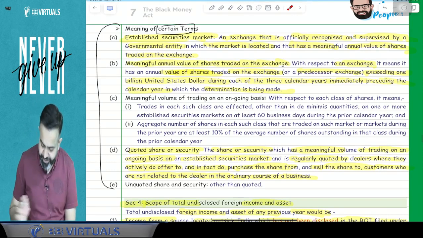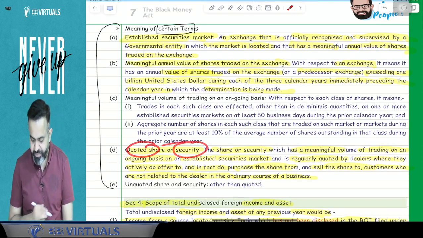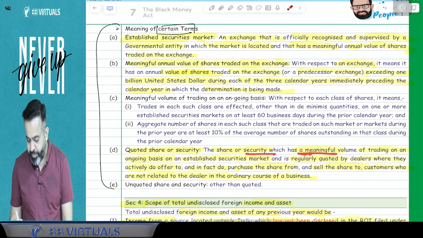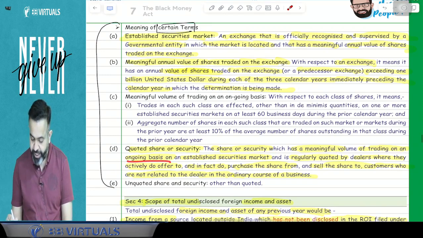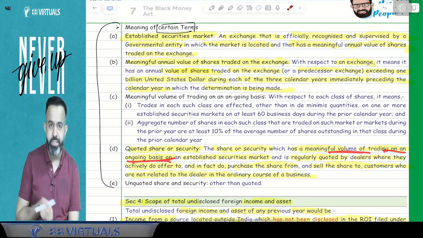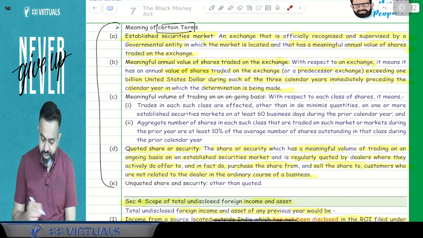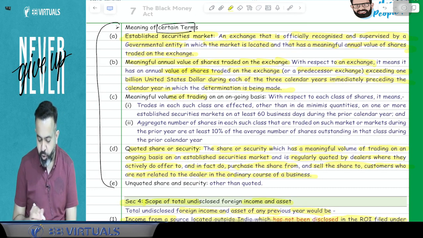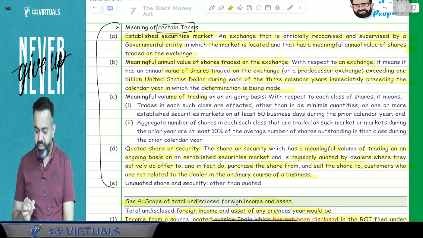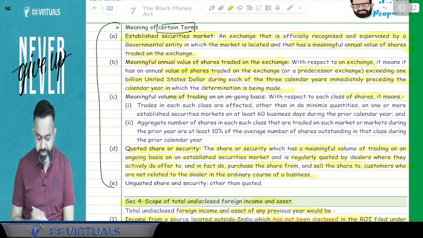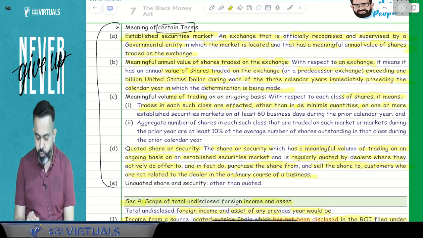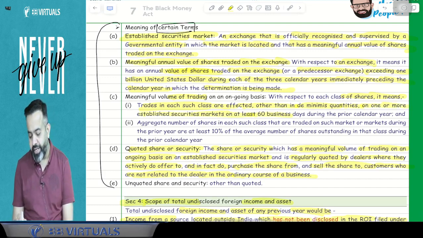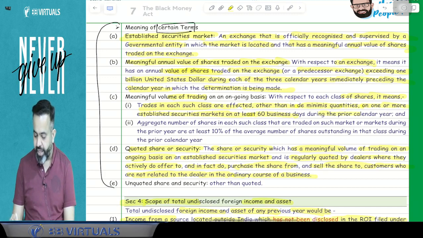Okay. Now here they mention that quoted share and security means the security which has the meaningful volume of trading on an ongoing basis. Now what do you mean by the meaningful volume of trading on ongoing basis? They define here that it means, with respect to each class of the share, trades in each such class are effected, other than de minimis quantity, in one or more established security markets on at least 60 business days during the prior calendar year.